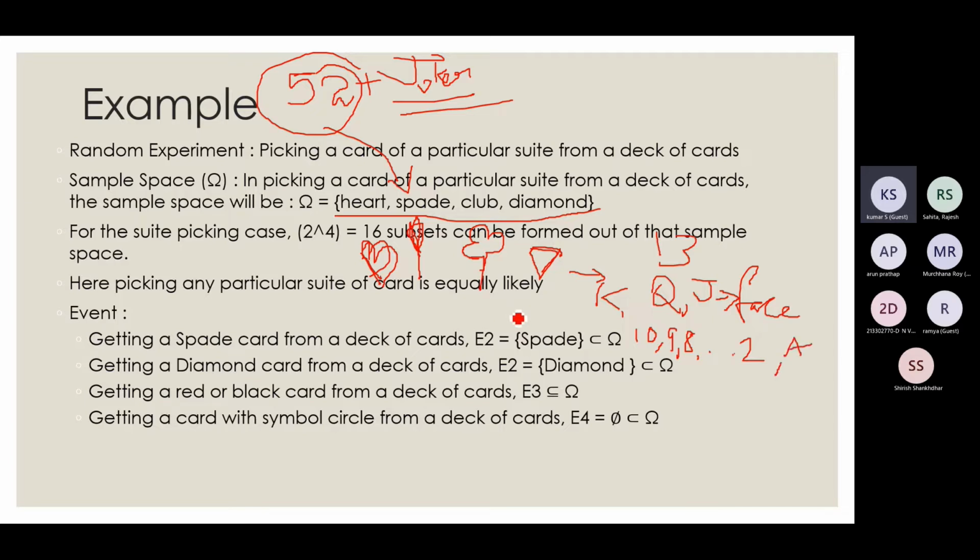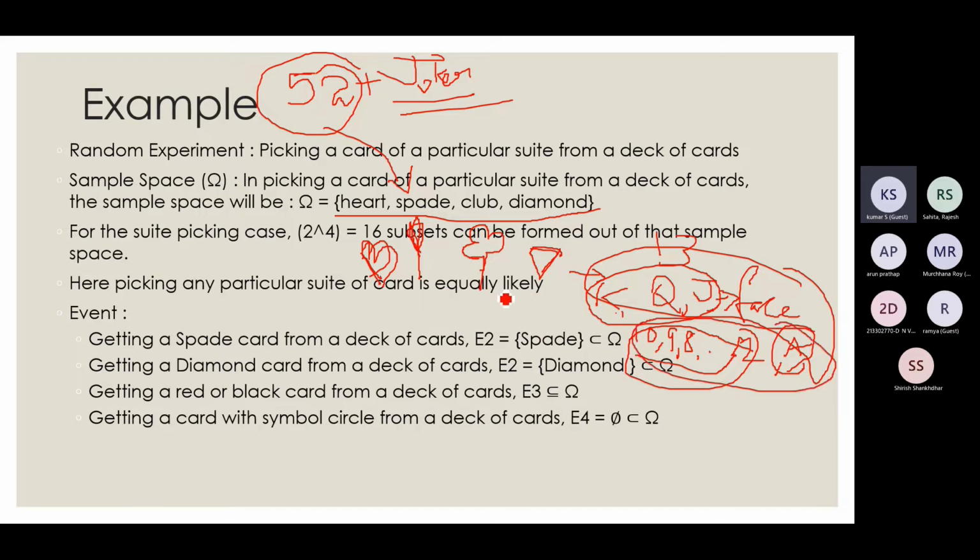Ace, I can see the letter A is used, but if you consider only numbered cards alone, then you only need to consider 2 to 10. If you are considering face cards, you only need to consider king, queen, jack. If you are considering non-numbered cards, then you need to consider king, queen, jack, and ace. If you are asked to consider non-face cards, then you have to consider 2 to 10 as well as ace. So ace is actually not a face card and not a numeric card.